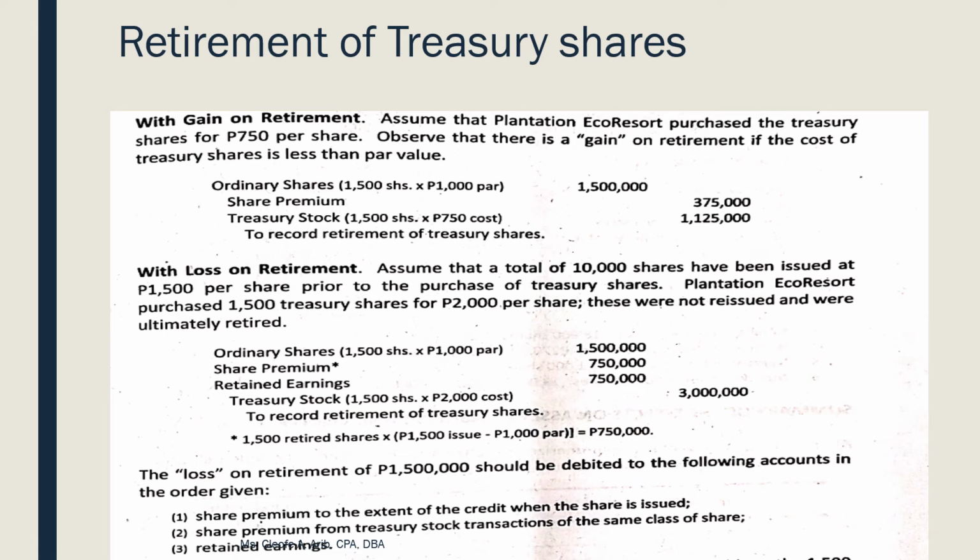Kung gaano karami yung shares na na-retire mo, multiply mo lang sa par value. And then you credit treasury shares. So, walang other account title involved if yung treasury shares binayback mo at par value. Ulitin natin, what's your debit? Ordinary shares. So, what's your credit? Treasury shares. Because equal yung buyback price to your par value.